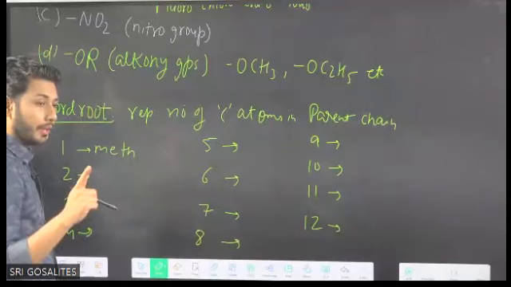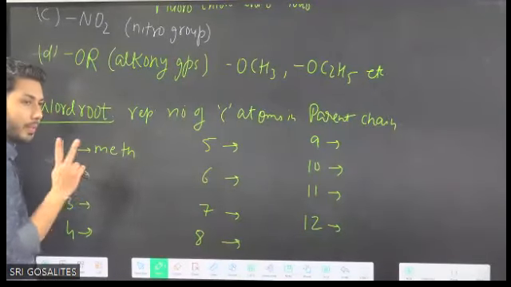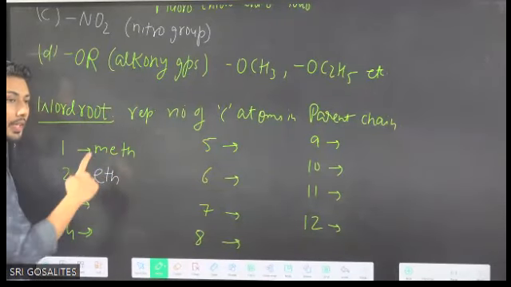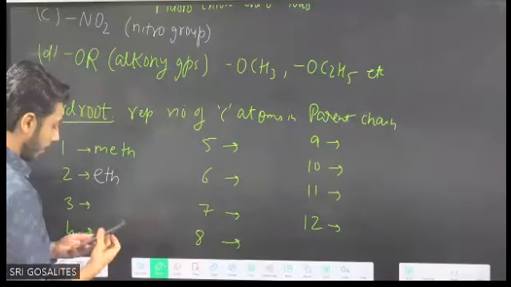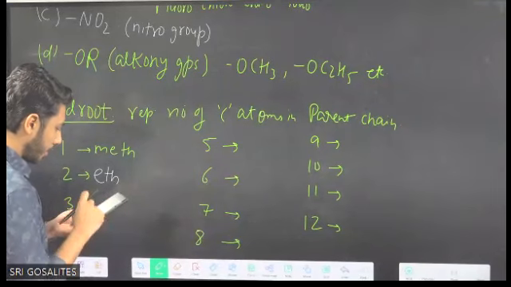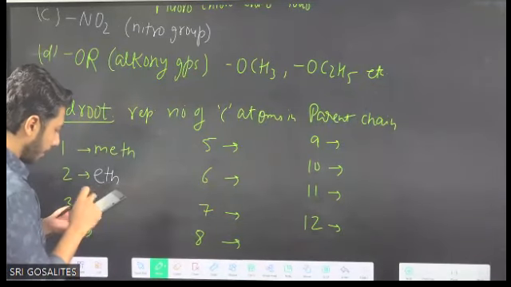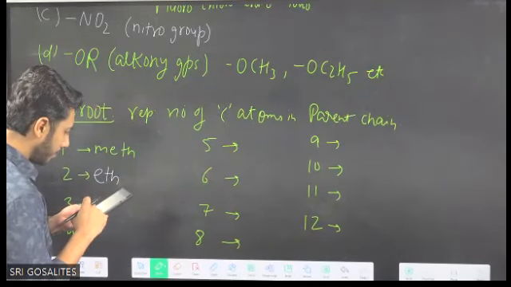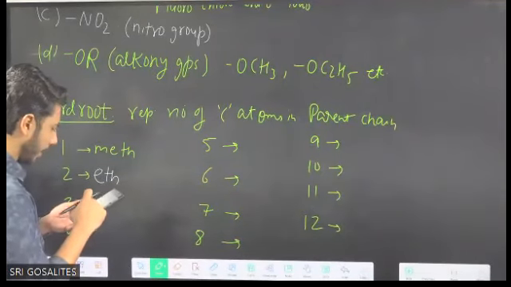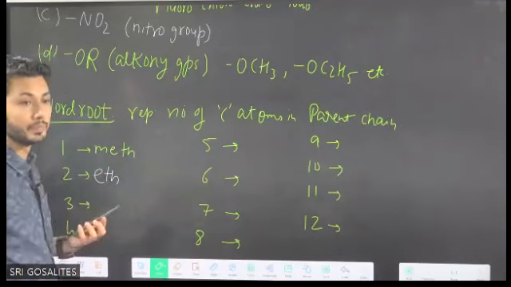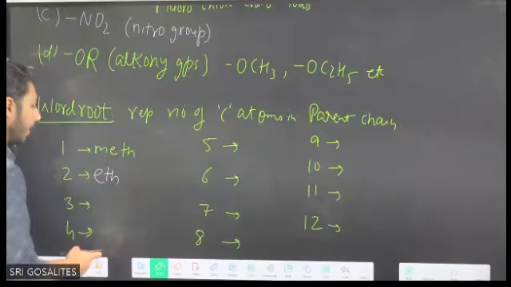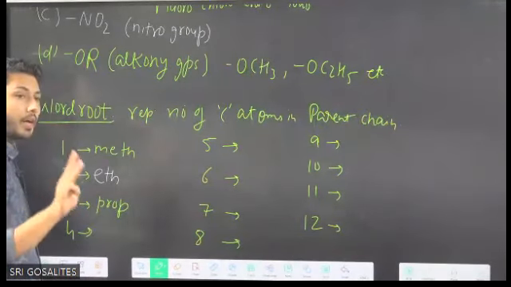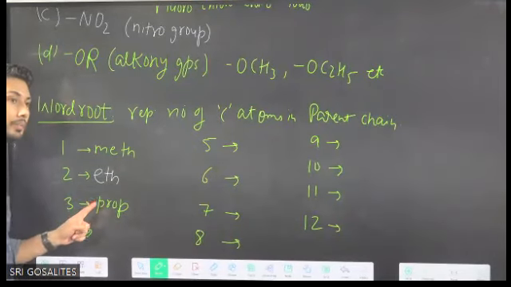If one carbon in the parent chain, what is the root word? Meth. If 2 carbons in the parent chain, what's the root word? Eth. If you have the NCERT book, you can open that one, and these are given there in the table also. It is given on page number 341. Here they have given the full name, not written separately, but understand it is meth, eth, prop. The table is 12.2. I am also writing it, you can cross check. 3 means prop. If there are 3 carbons in the parent chain, you will write the term prop.